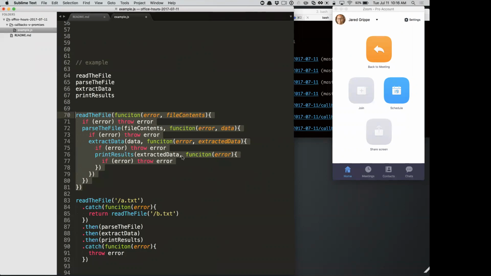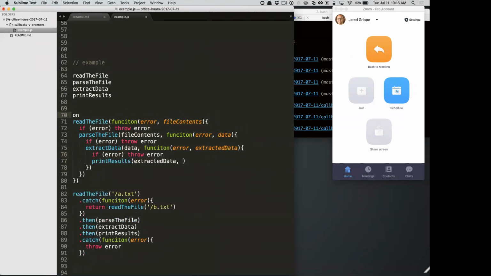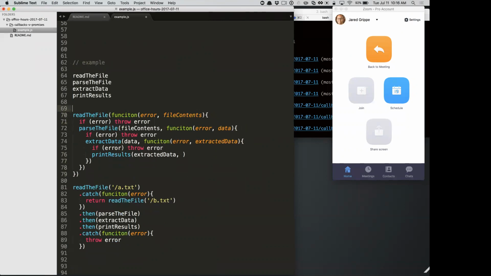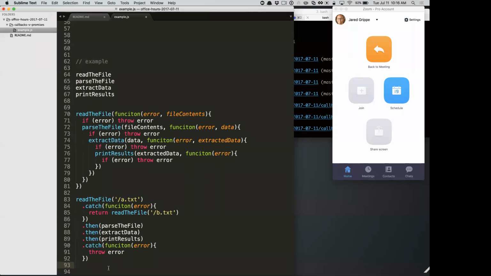What we used to have to do if we didn't want to have this infinite regress is take these functions and name them, you know, on print results complete, we would store this up here and then we would pass this here. There's a couple of tricks you can do for formatting that would make this stuff easier to read, but ultimately the Promise API just makes it really clean to be able to say, do these things in series.